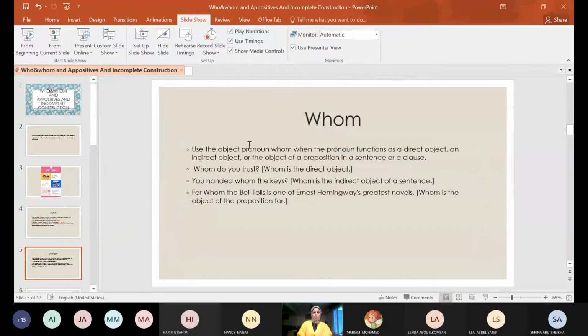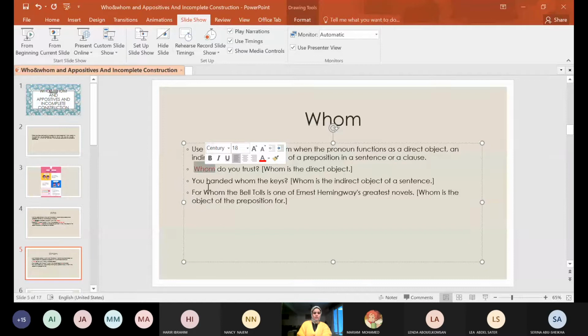What about whom? Whom, when it's an object pronoun, when the pronoun functions as a direct object or indirect object, or the object of a preposition in a sentence or a clause. Okay, here, whom do you trust? This is a question, so make it a statement: you do trust whom? Whom. Okay, you handed whom the keys? You handed the keys. Keys is the direct object. Whom is the indirect object of the sentence.